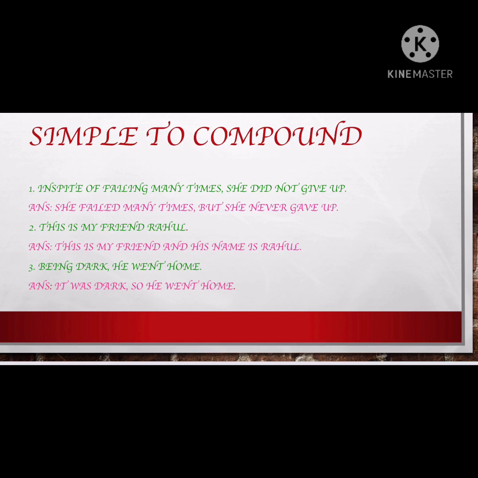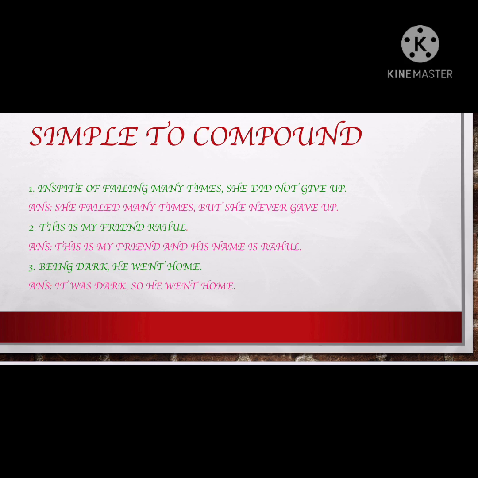So I'm going to write, this is my friend and his name is Rahul. So see, I got 2 sentences. One sentence is this is my friend. Second sentence is his name is Rahul, and also a coordinator conjunction. So in this way I have satisfied all the conditions of a compound sentence: 2 sentences with the coordinator.